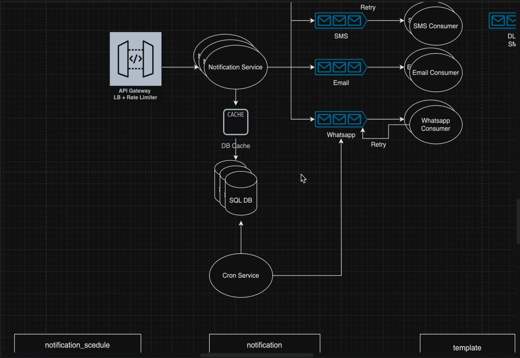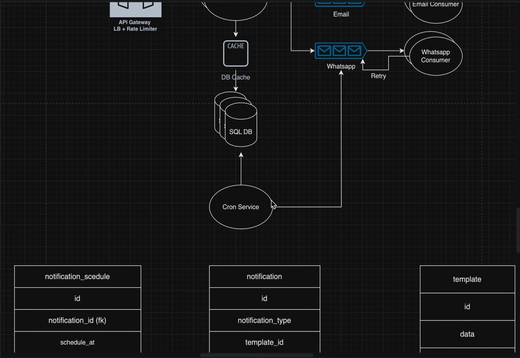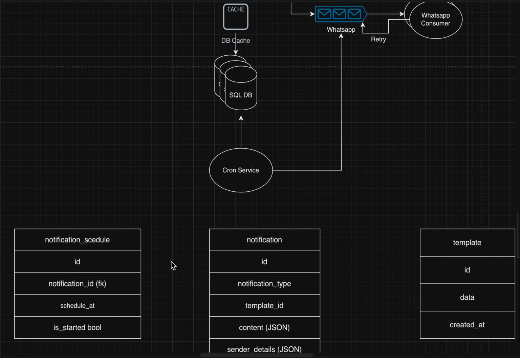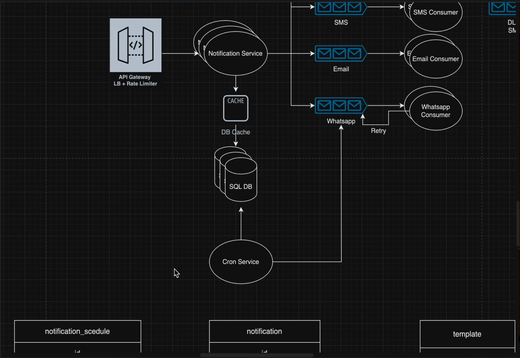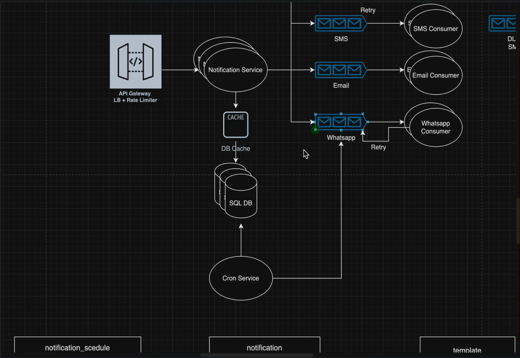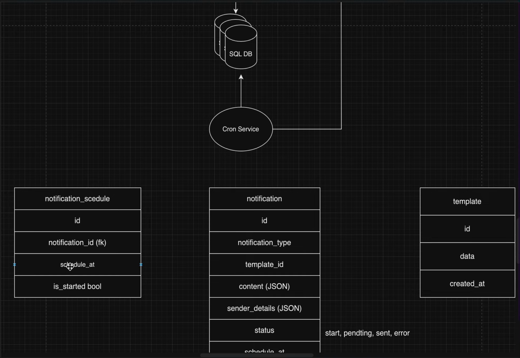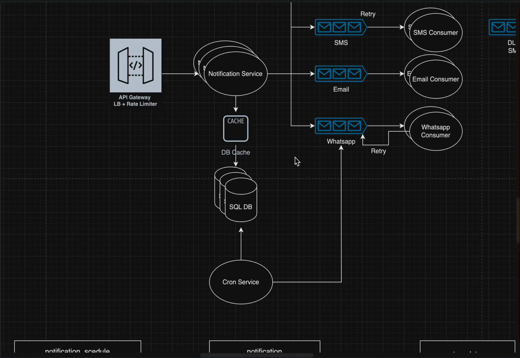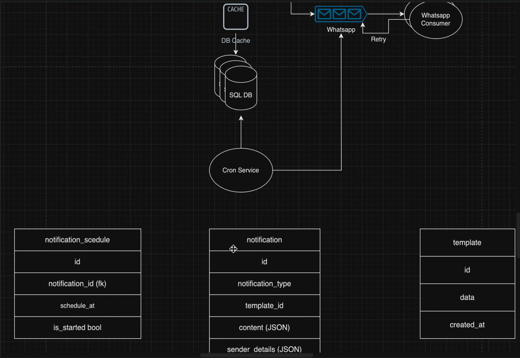So the flow will be: if we want to schedule some notification, the notification service gets a request. It will create an entry in the SQL DB plus the notification schedule table, but it won't send that message to the queue. When the time comes, this cron server will pick up which notification has to be sent at that particular time, and send it to the respective queue.